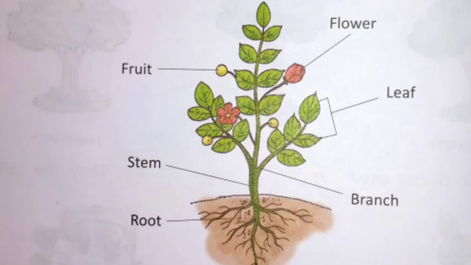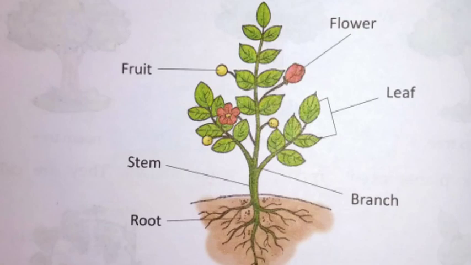Look from the bottom. You can find here a root. After that, you can look the stem of this plant. Then after, you can look the branch of this plant. After that, you can also look the leaves of this plant. So leaf is the next part of the plant, and you can look leaves in green color. After that, flower. Flower is the next part of the plant, and you can look flower in different colors.